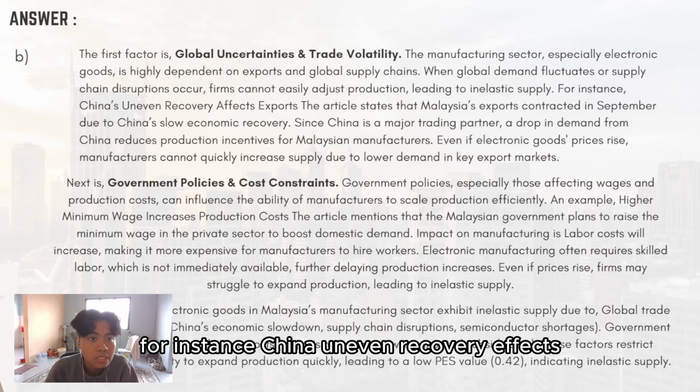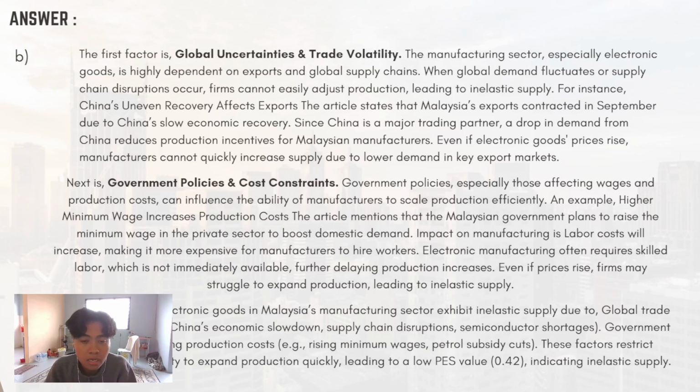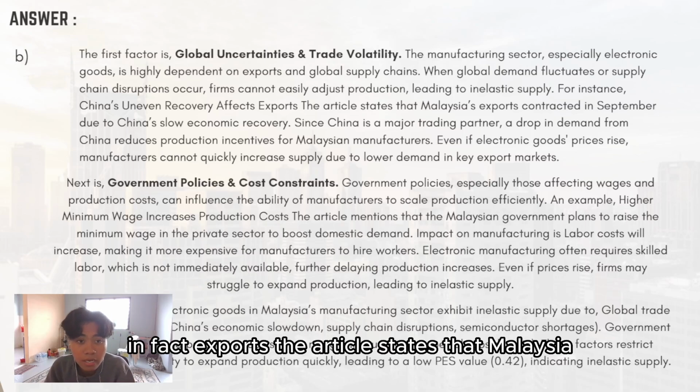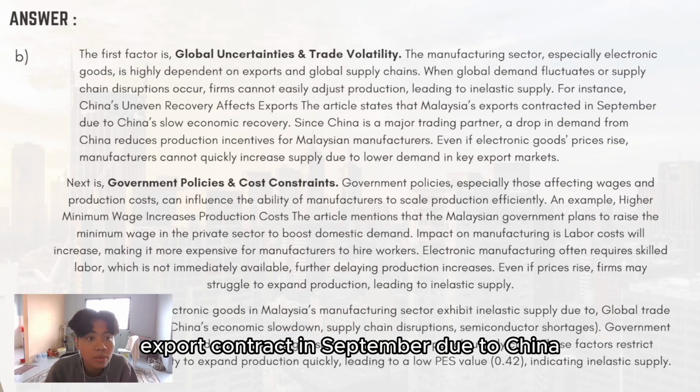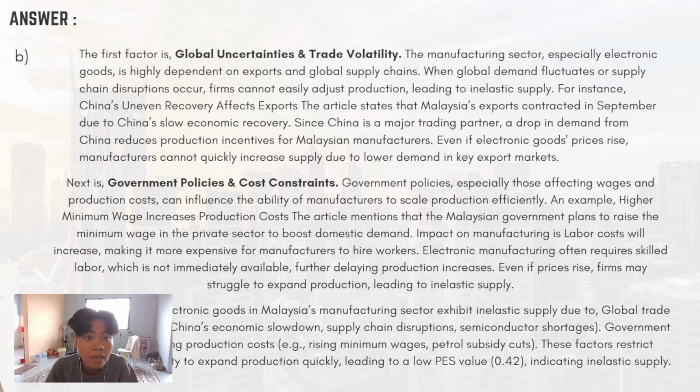For instance, China's uneven recovery affects exports. The article states that Malaysia's exports contracted in September due to China's slow economic recovery.